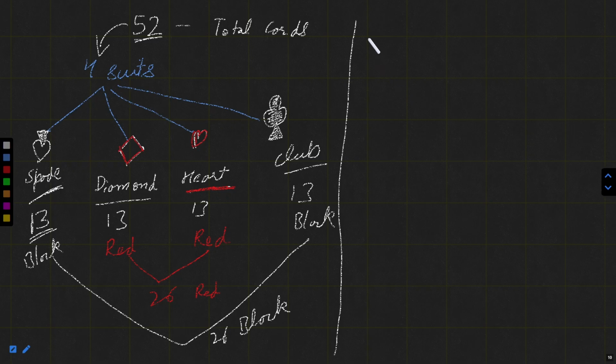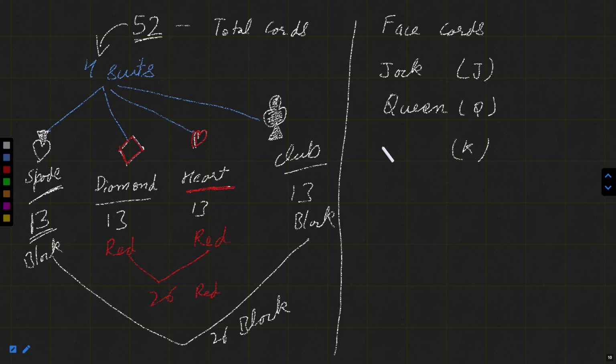Now let's talk about face cards. Face cards are J or Jack, Q or Queen, and K or King. I hope this is clear. All these cards we call face cards.